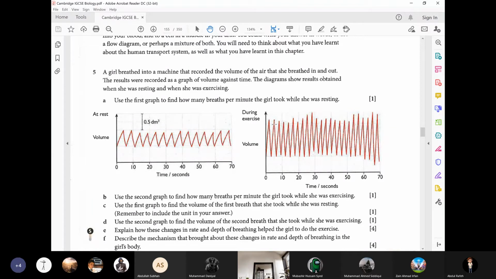Can you guys see? Over here. So 0.5 plus 0.5 is equal to 1, and this is about 0.25, right? So it will be 1.25 cubic decimeter. Understood, everyone? Sir, one small block is equal to 0.05. No, you see, this one big block is equal to 0.5.